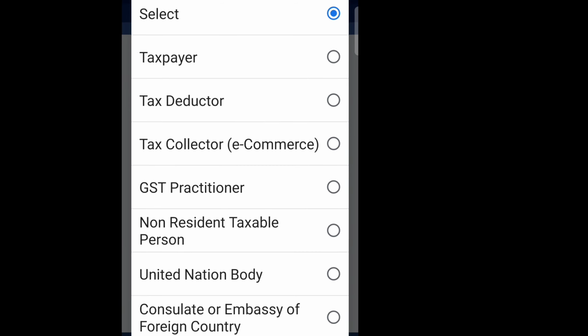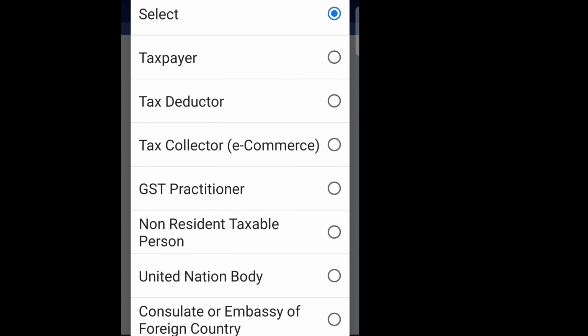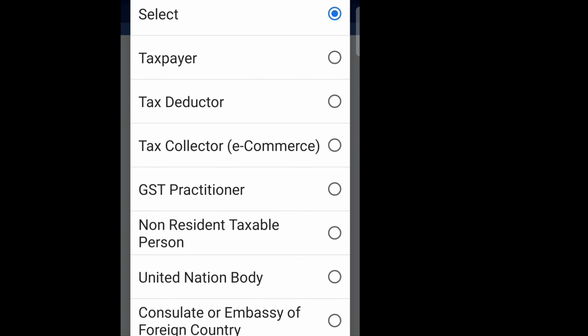In case of casual taxable person, because you are studying casual taxable person and non-resident taxable person simultaneously, you have to apply for a separate registration form for non-resident taxable person, but the casual taxable person form is common. You have to apply like a normal regular form: click on taxpayer and proceed. I will show in the next step of registration where you can find the taxpayer details.